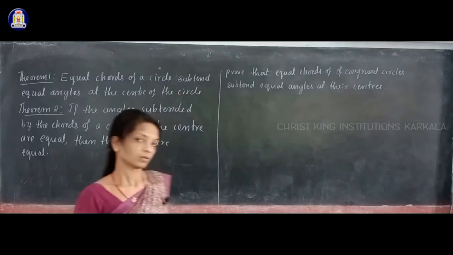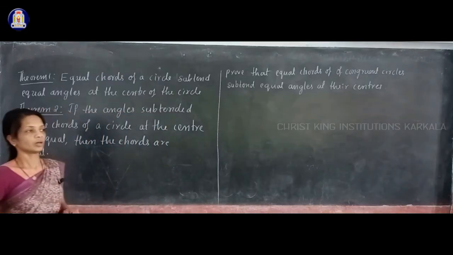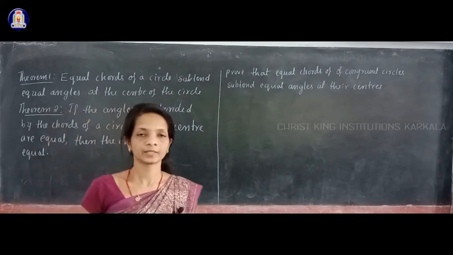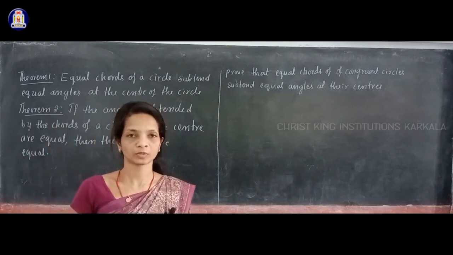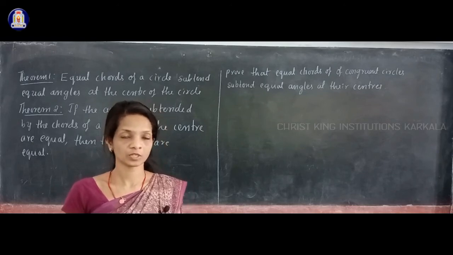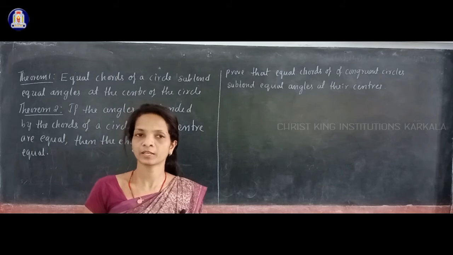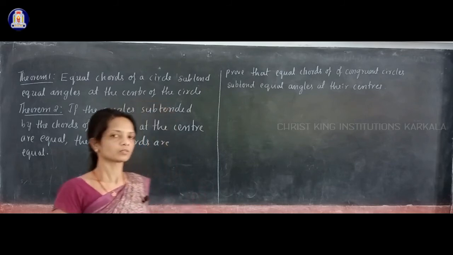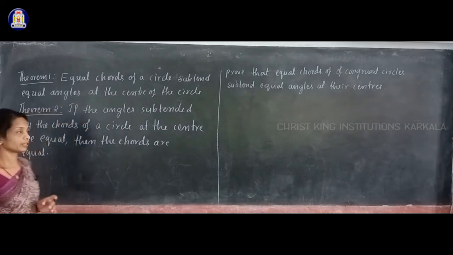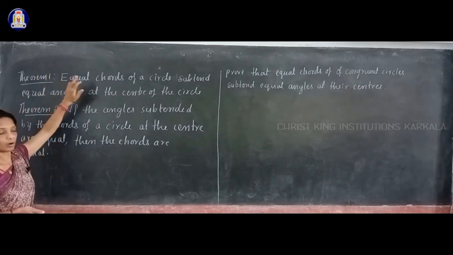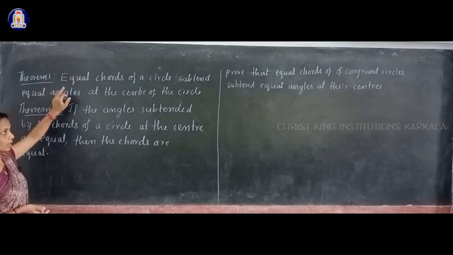Okay, thank you. Next, you have many theorems in the circles chapter. All those theorem statements are important. The proofs are not required, but the theorem statements are important because we use them to solve problems. The first theorem says: equal chords of a circle subtend equal angles at the center of the circle.